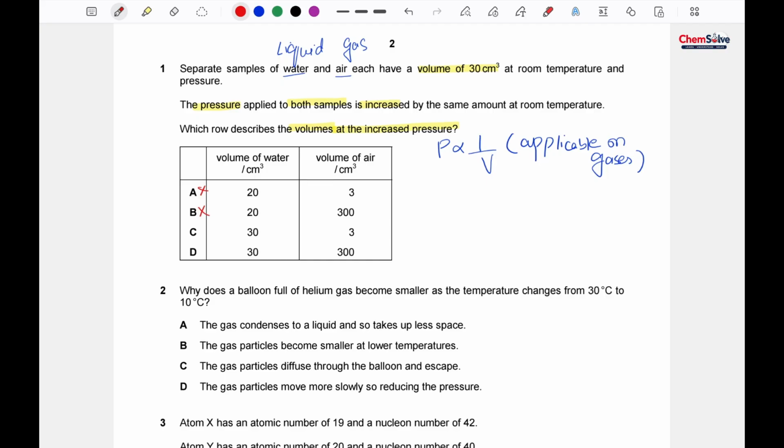So what is the effect of increasing pressure on the volume? You can see from this relationship that when we increase the pressure, the volume decreases. Increasing the pressure decreases the volume. So if we are increasing the pressure, then the volume will decrease, and the correct option would be option C here.